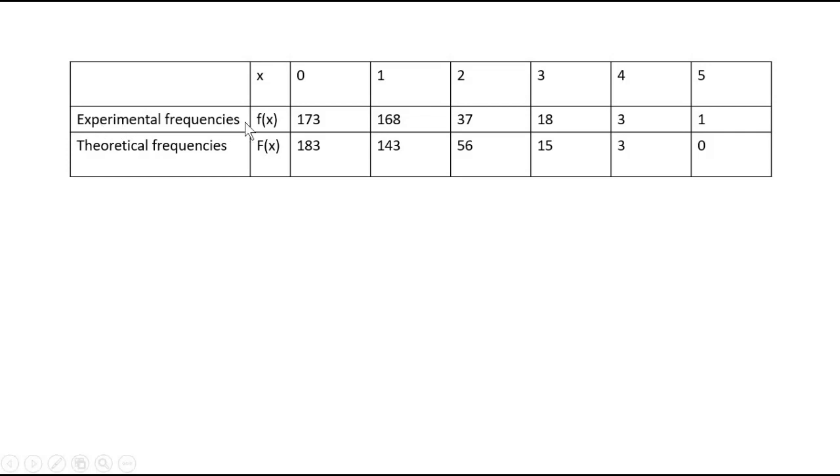So these are our experimental frequencies which are given in our question, and these are the calculated frequencies we have just obtained. You can see there is some sort of error. Here it was 173 and here it is 183. There are errors when compared with experimental frequencies. But still, if you add all these, you get 400. Even if you add all these, you should get 400.